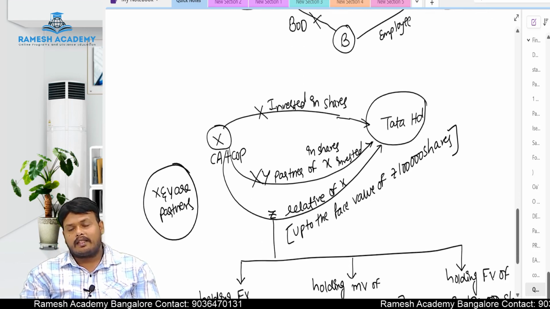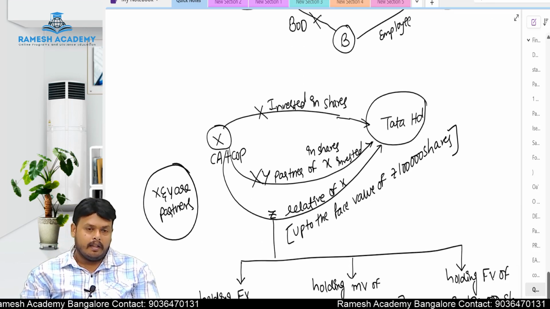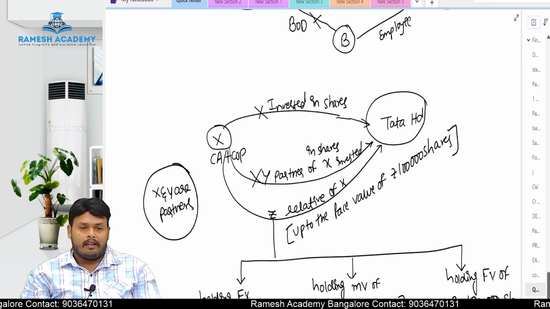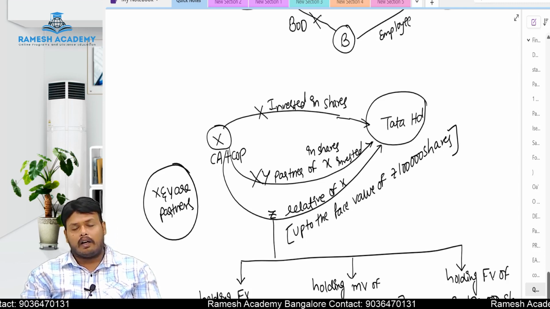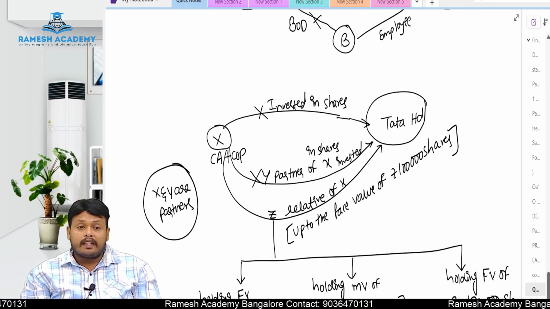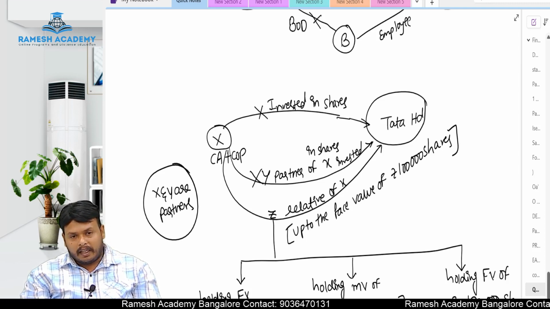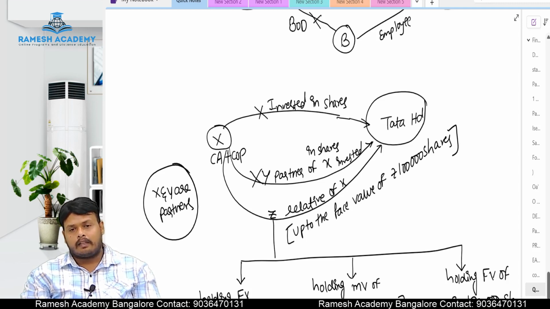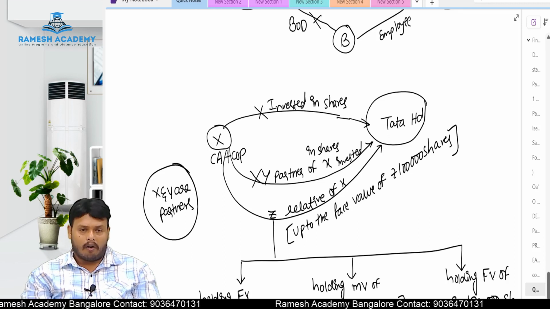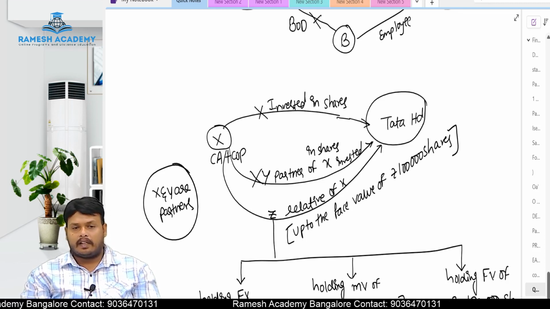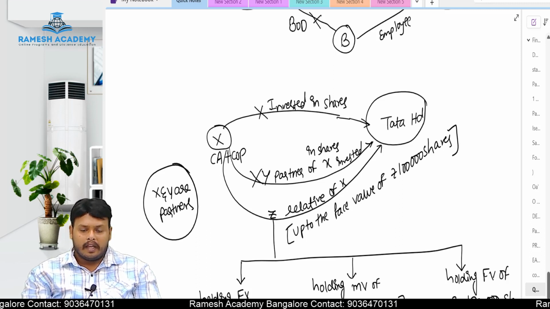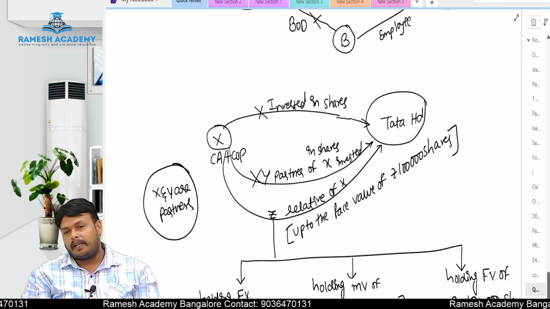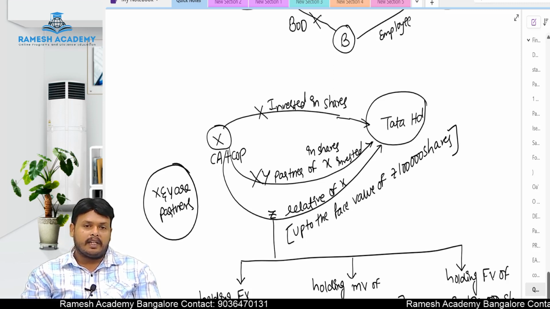Now you see, Nana, if X is a chartered accountant holding a certificate of practice, and either himself or his partner or his relative is holding any shares in the company in excess of rupees 1 lakh, then that person will be disqualified to act as an auditor. This 1 lakh limit is not applicable to X and Y in this example. If X is holding any shares in Tata Limited, then he is completely disqualified to act as an auditor.